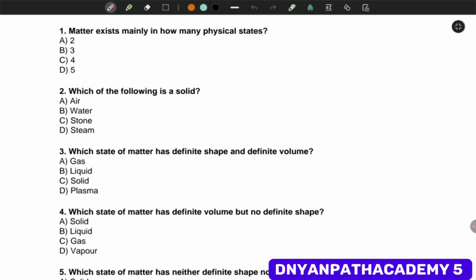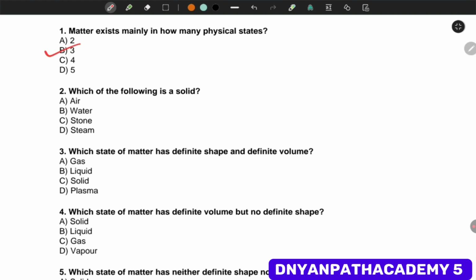आज के वीडियो में हम Composition of Matter, जो क्लास 8 का चैप्टर है, उसके ऊपर के जो important MCQs या important topics रहेंगे, वो discuss करने वाले हैं। So let's begin. Matter exists mainly in how many physical states?